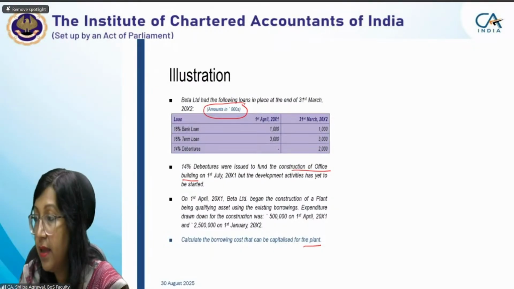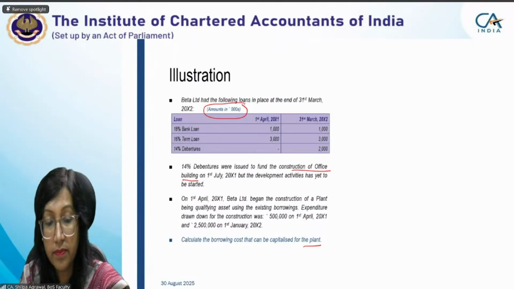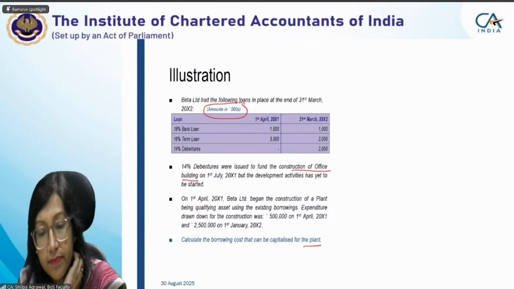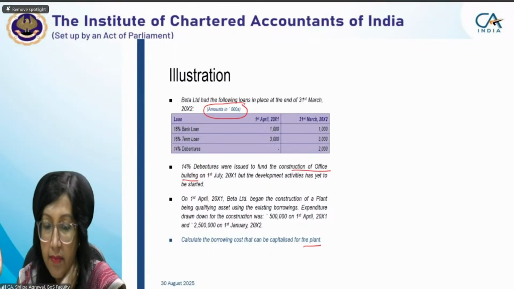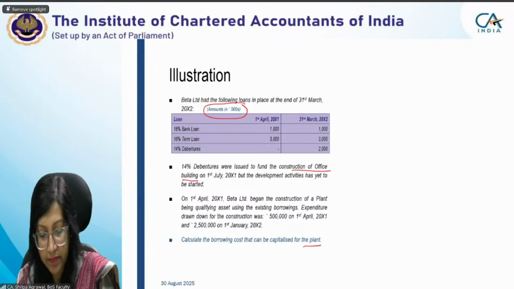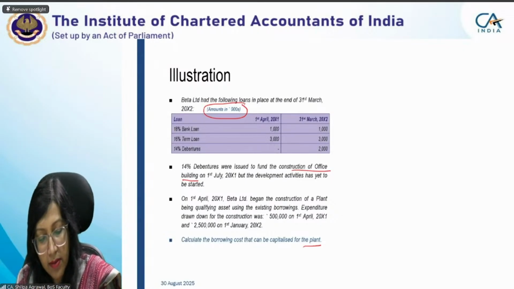It means this is in the nature of specific borrowing because the purpose or the intention was predefined. Am I clear? Yes, ma'am. The development activities have to be started in that case as well. If it is still in the research phase, it must be expensed, for that particular construction of the office building funded by 14% debentures.